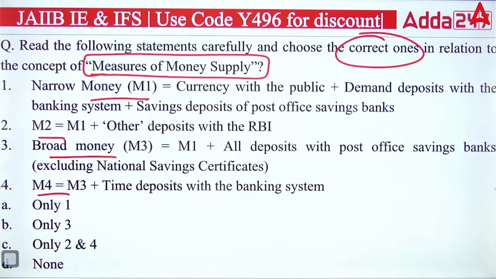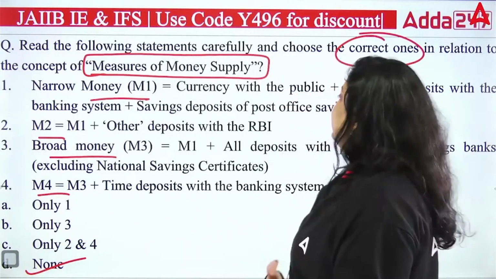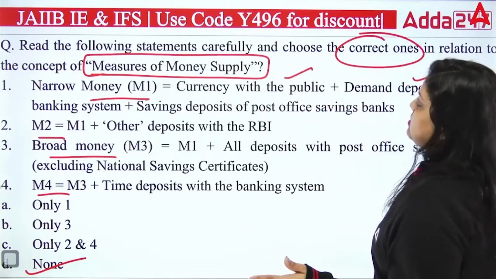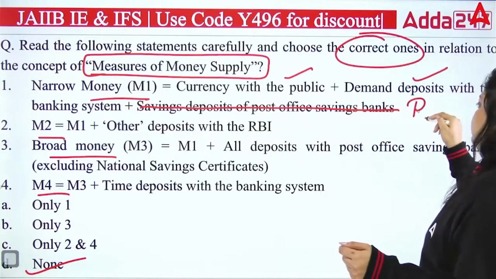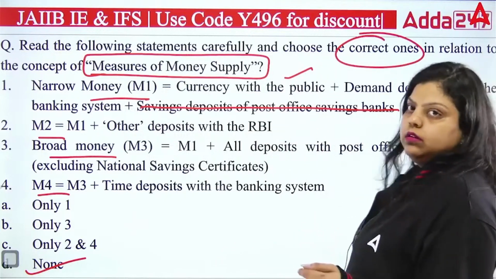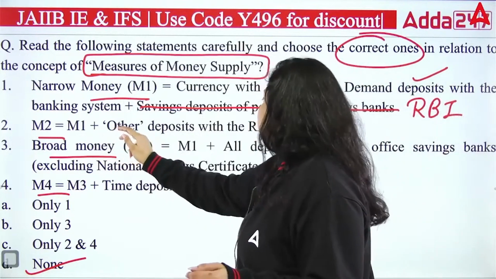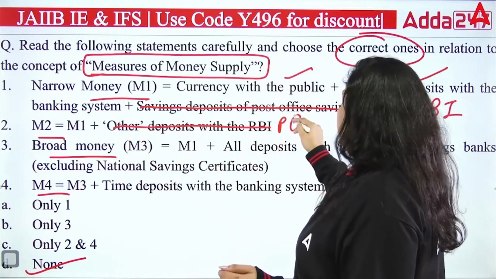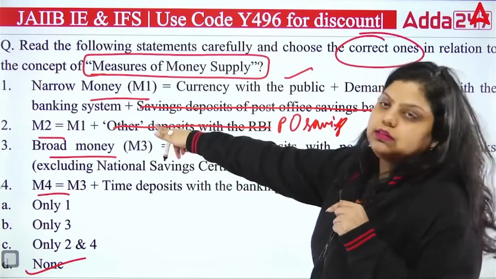All are incorrect. None of the above is there. Why? Because M1 equals currency with public, this is true. Demand deposit with bank, this is true. But not the post office deposit. The deposit with the RBI will be counted here. Okay, the first is wrong. M2 is wrong because M1 plus other deposit with RBI is not it. Post office savings will be counted here. M1 plus post office savings is M2.